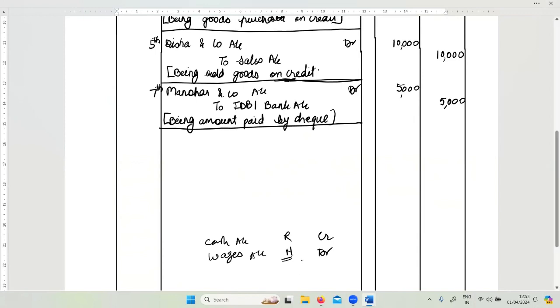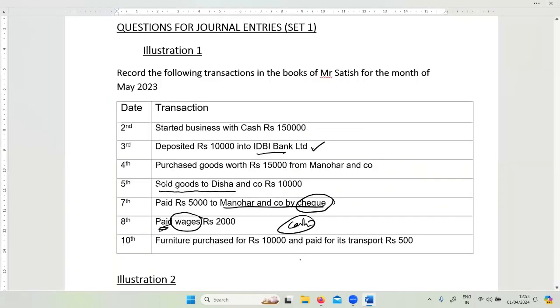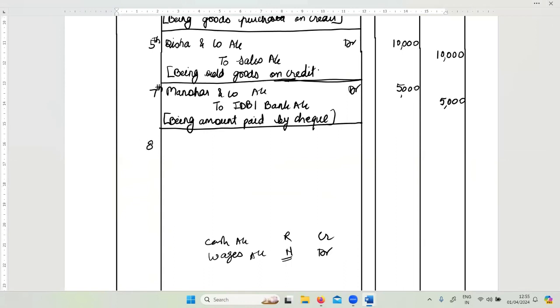Now, how do I write this transaction in the journal? What is the date? It is 8th. I'm paying wages which are debited. Wages account is debit. To, what is going out from the business? Cash. Cash account. How are we paying the wages? By cash. Amount is 2000. So I write 2000 here.